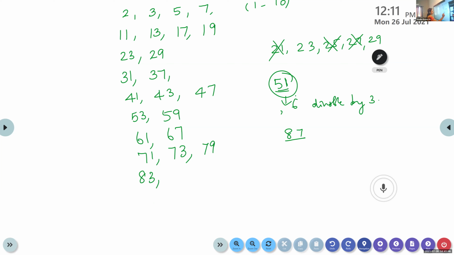What is 8 plus 7? Sum of the digits is 15. So it will be divisible by 3, isn't it? So we'll not get it. Then 89.